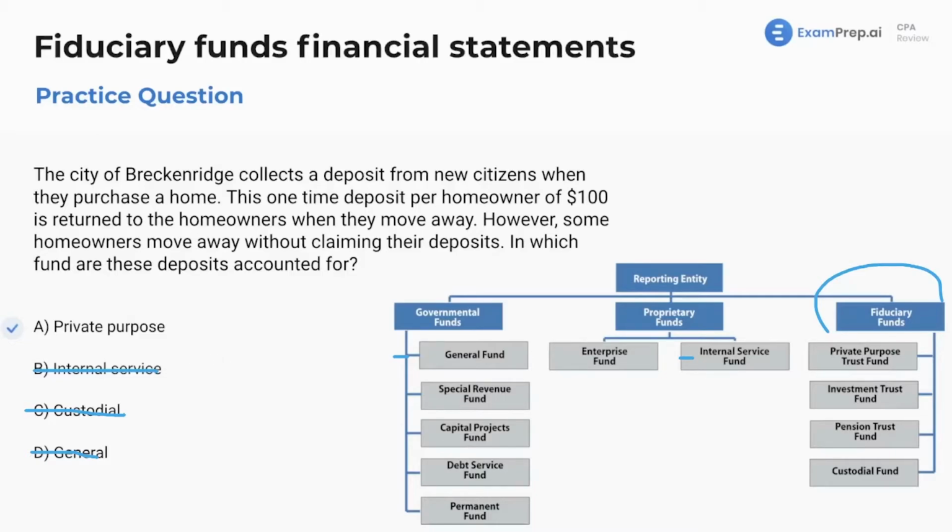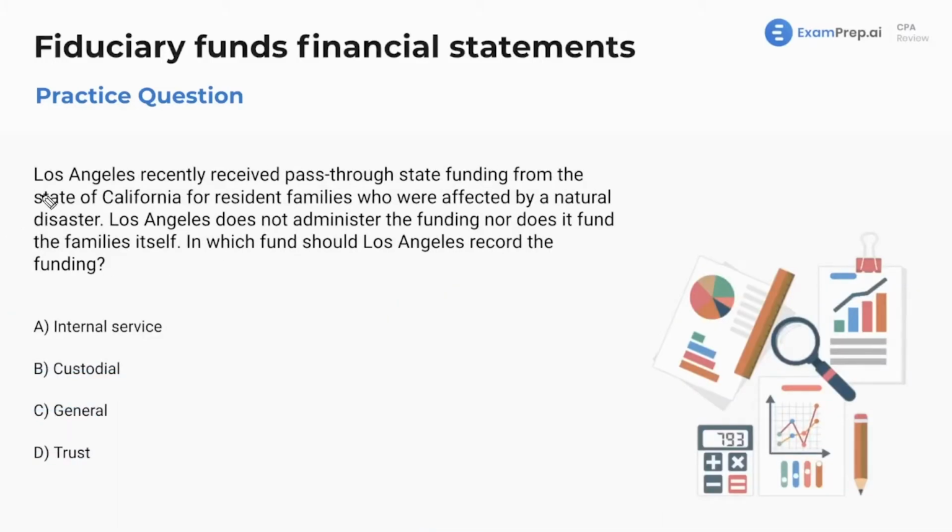All right, moving on to our next question. Well, we've got Los Angeles. All right, that's a real city now. Breckenridge was as well. Sometimes we use real cities here. LA recently received pass-through state funding from the state of California for resident families who were affected by a natural disaster. Los Angeles does not administer the funding, nor does it fund the families itself. In which fund should LA record the funding?